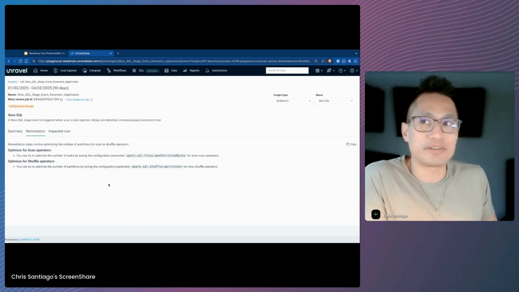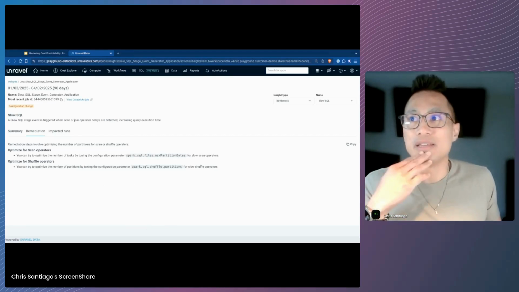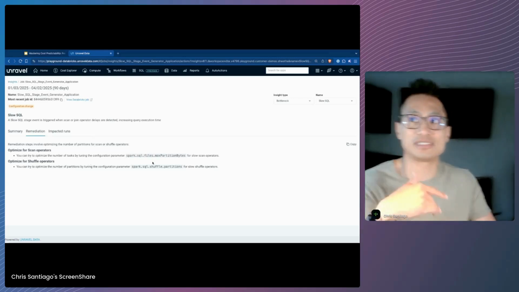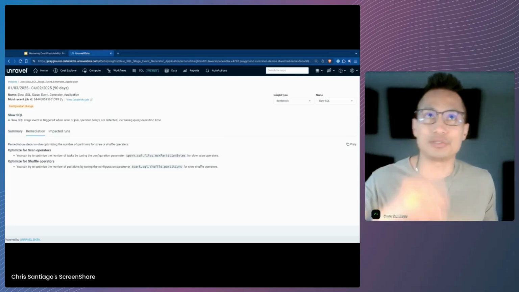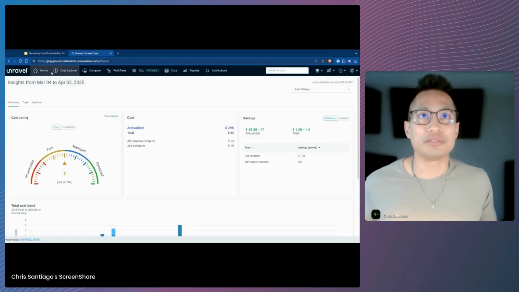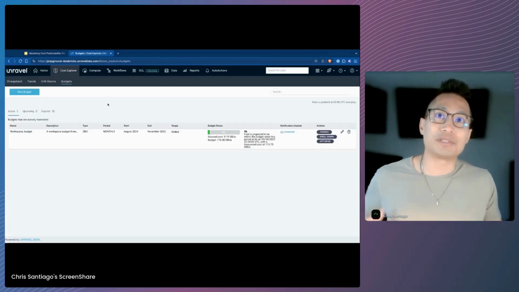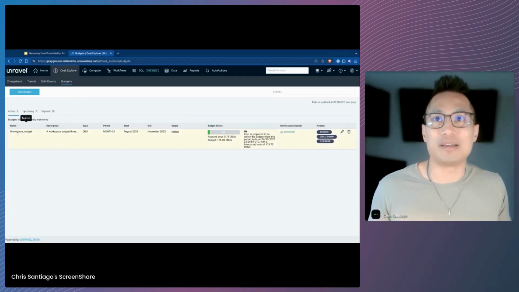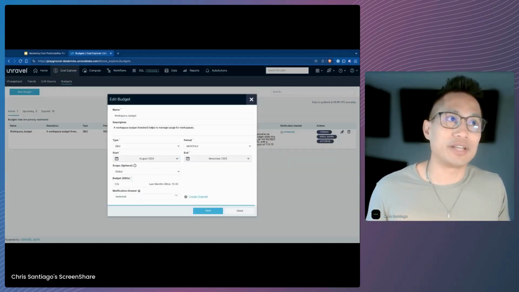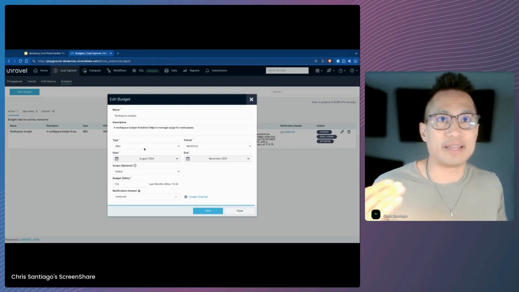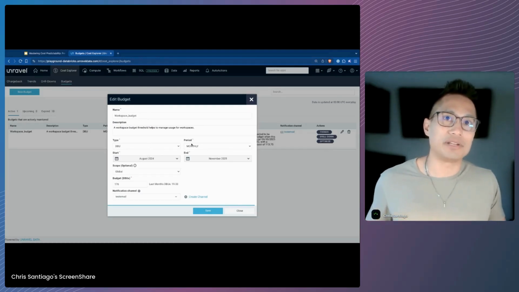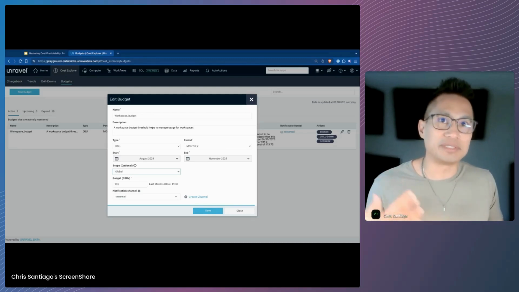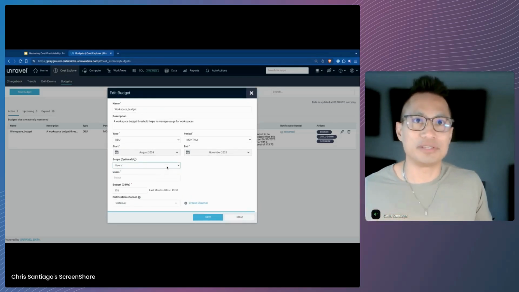Now, last but not least, let's not forget about the third bullet point in keys to challenges for achieving better cost predictability. And that is really just the lack of proactive spending controls within the Databricks environment. Well, rest assured, built in from within Unravel, we have some proactive budgeting capabilities. What you're seeing here right now is our budgets tab, and we set a budget here. If I look at what was set here, we can see that this budget was set for this particular time period. We're also setting up the scope. In this case, we're looking at things from global, but we could look at a specific workspace, or we could look at a specific user.